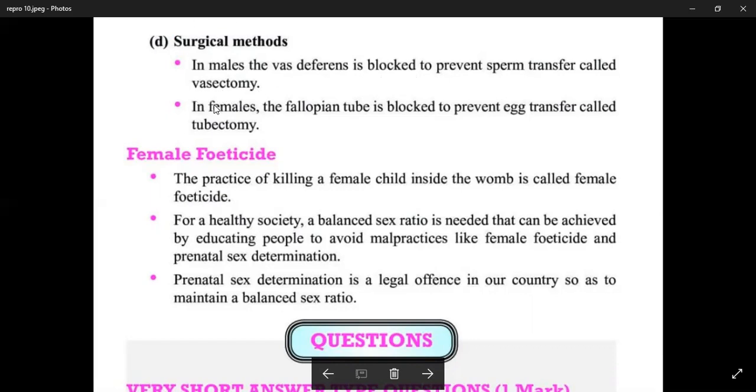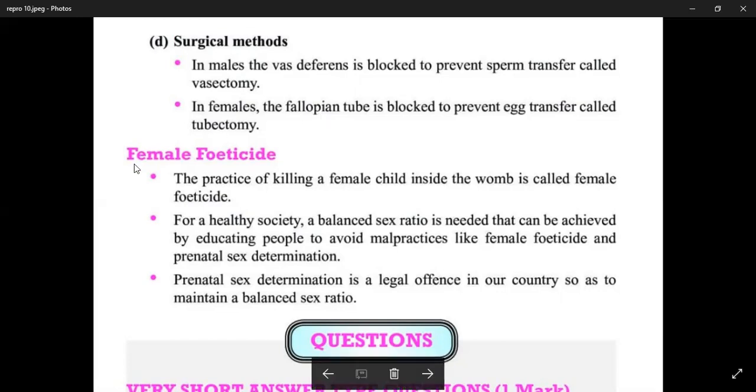And in females, the fallopian tube is blocked to prevent egg transfer, and this process is called tubectomy. Fallopian tubes are the tubes through which eggs are transferred from the ovary to the uterus, and fertilization also takes place in the fallopian tube. So blockage of the fallopian tube prevents the transfer of egg from ovary to the uterus.